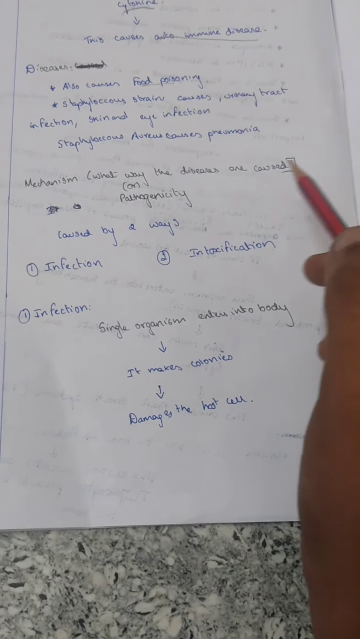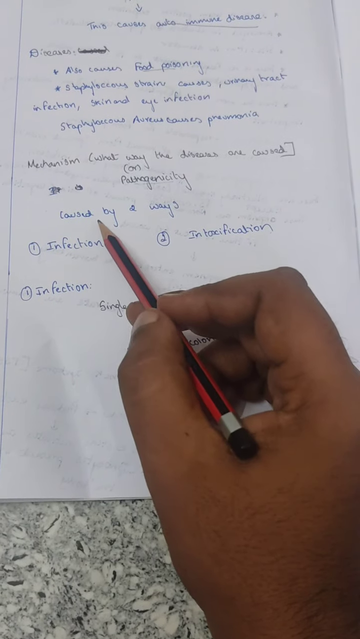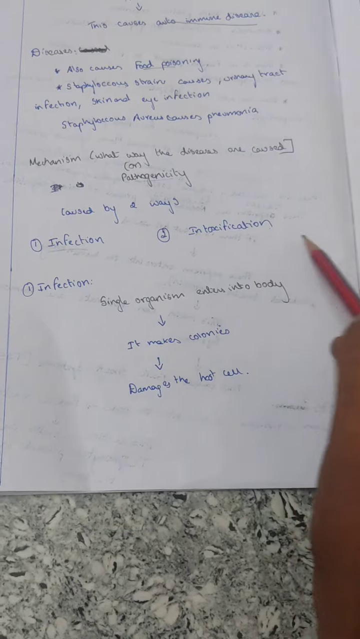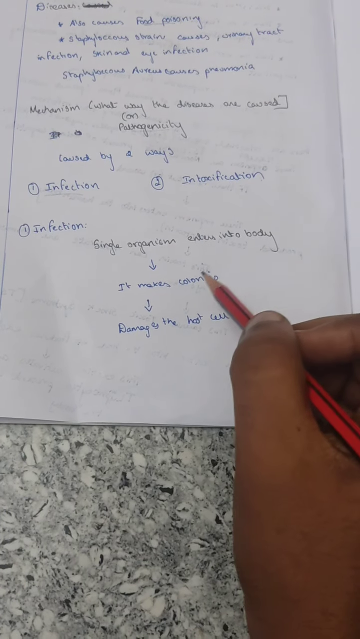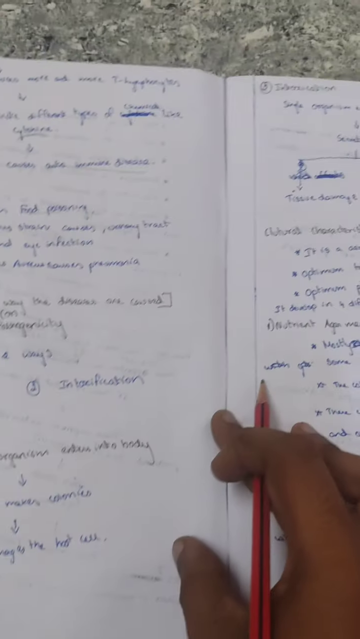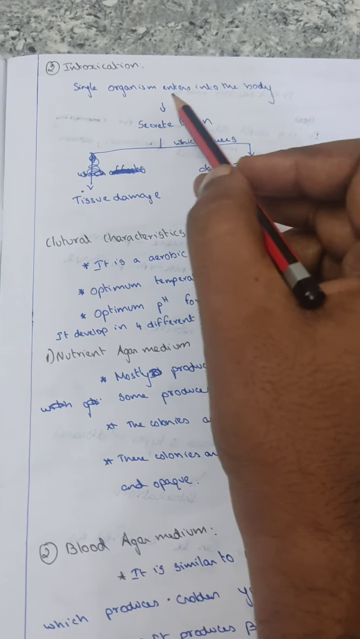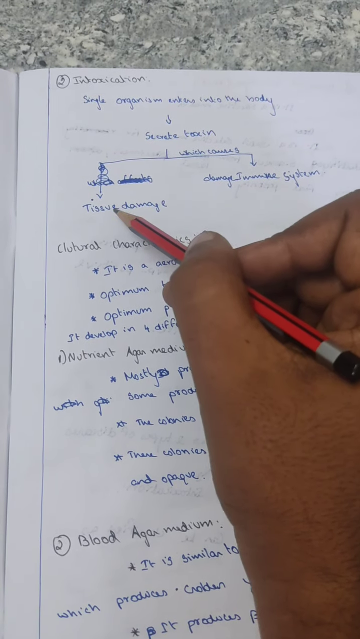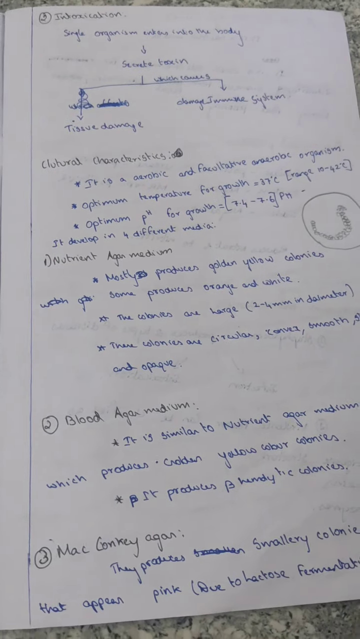Mechanism of pathogenicity: in what way are the diseases caused? These diseases are caused in two ways, infection and intoxication. Infection: a single organism enters into the body, makes colonies and damages the host cell. Intoxication: a single organism enters into the body, secretes toxin, which causes tissue damage as well as damage to our immune system.